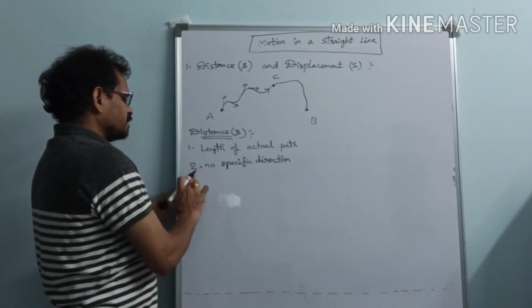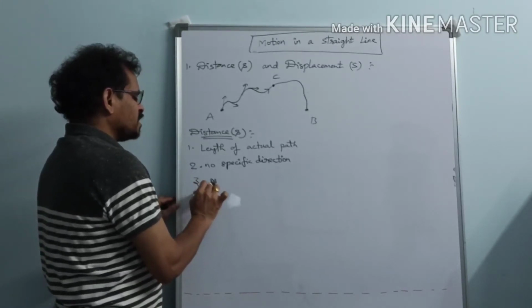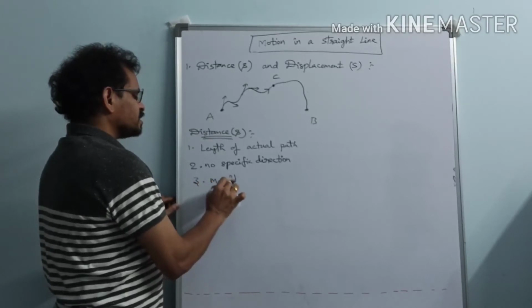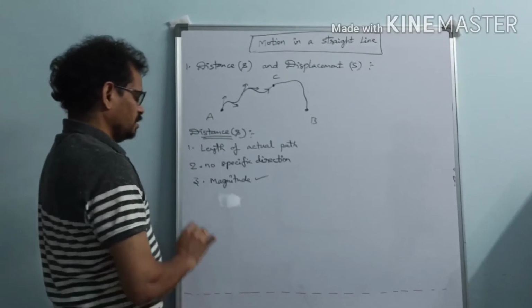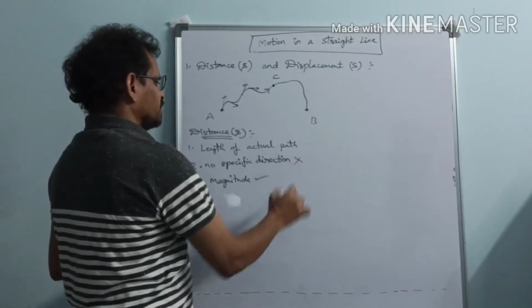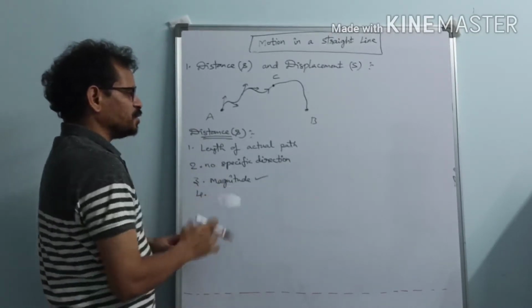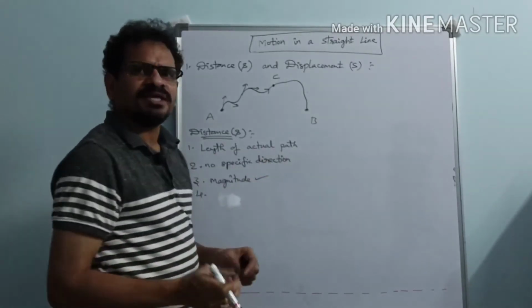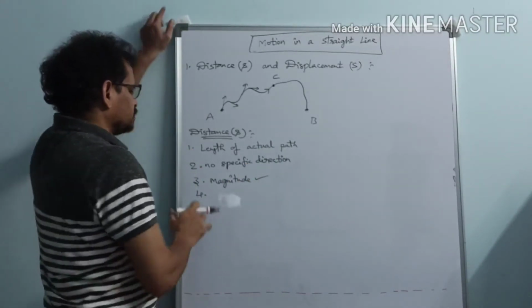So what does it mean? It has magnitude, but it does not have a specific direction. So it has only magnitude. Length of the path means it has magnitude, and it does not have any direction here.